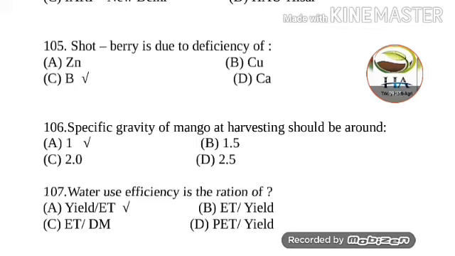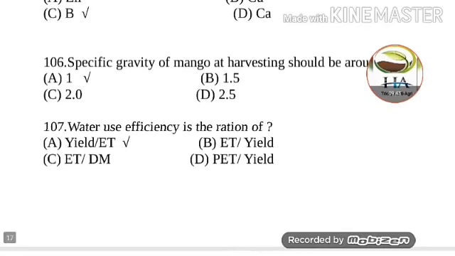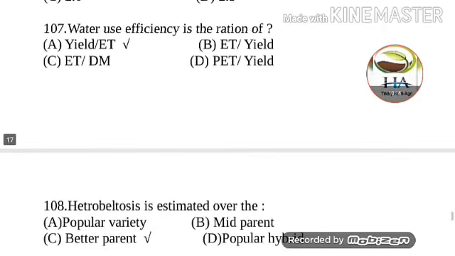Which one is actual? In actual is 1.02. So option A, 1 is the correct answer. Next question is, the water use efficiency is the ratio of, options are yield per evapotranspiration, evapotranspiration upon yield, evapotranspiration upon DM, and PET upon yield. So answer of this question is, water use efficiency is the ratio of the yield upon evapotranspiration. Option A is the correct answer.